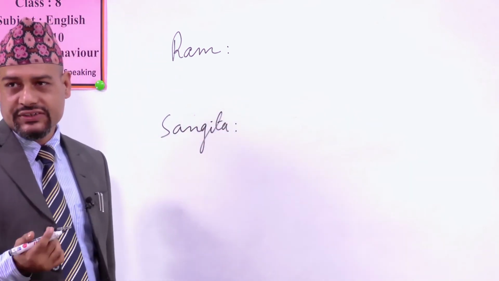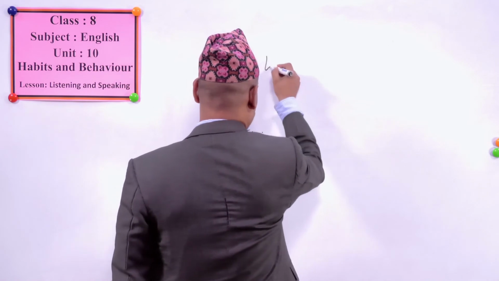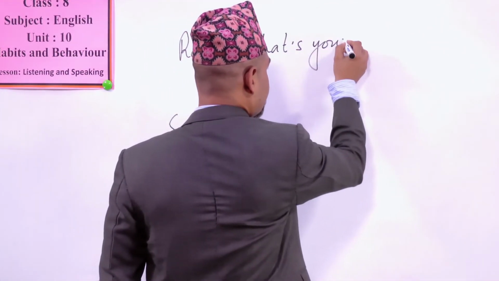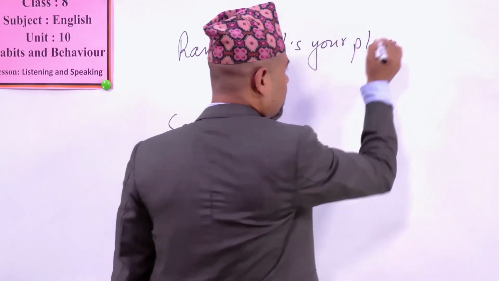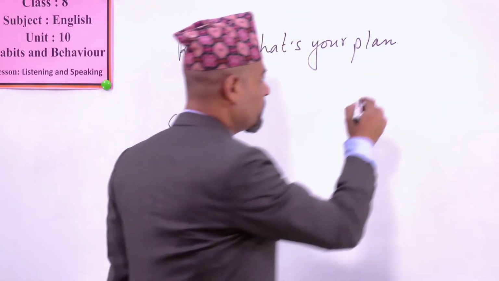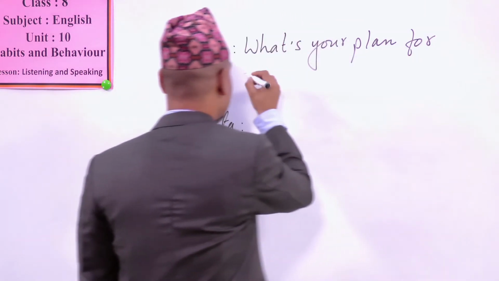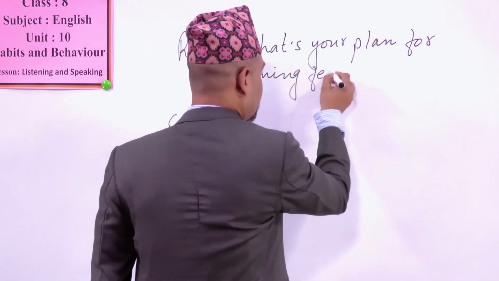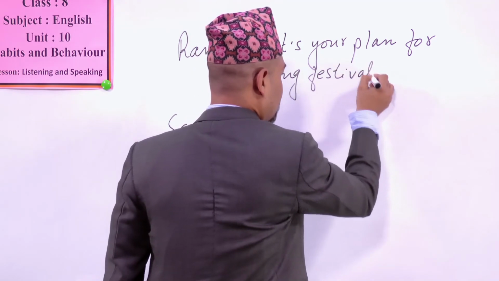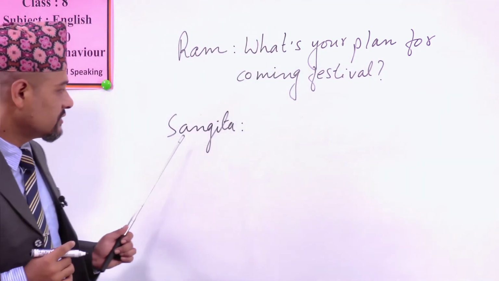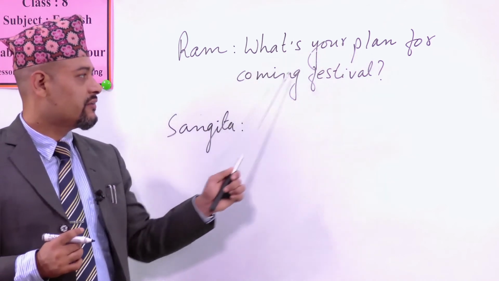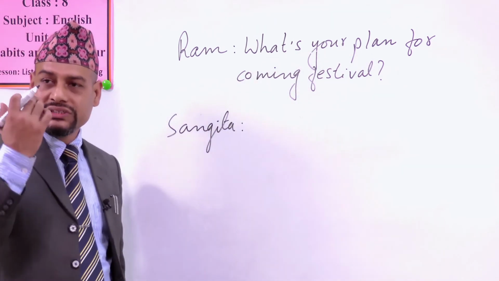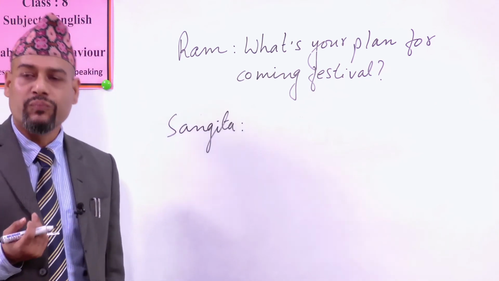So Ram can ask you, for example, what's your plan? What's your plan for coming festival? See, Ram asks Sangeeta, what's your plan for coming festival? Now, Sangeeta has to say her plan using the modal verbs.